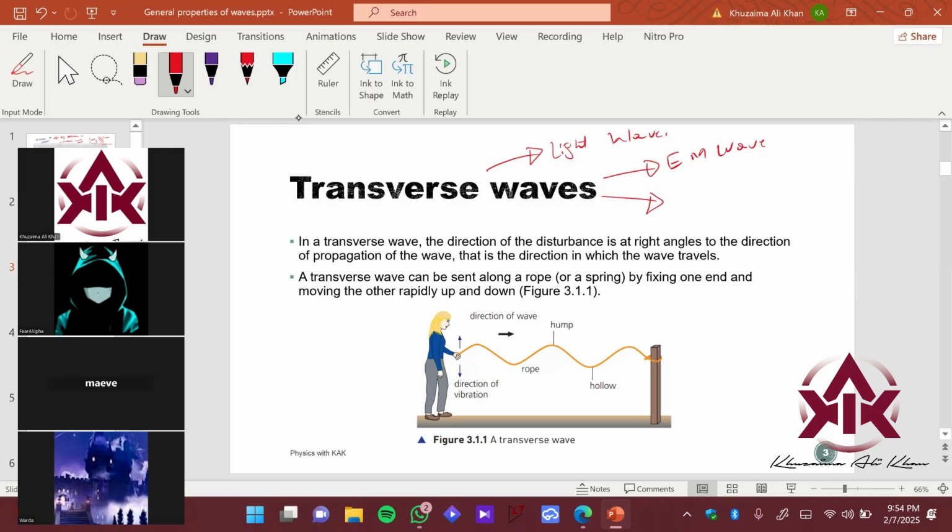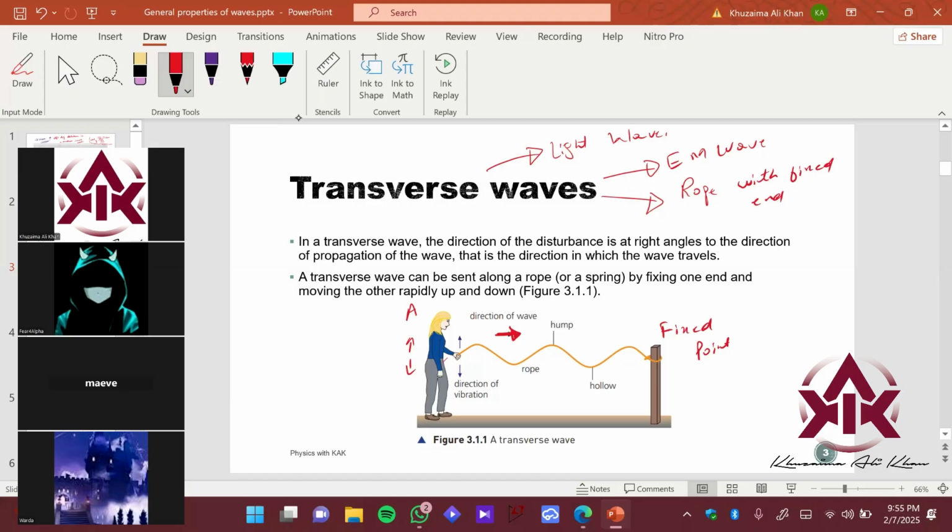If you have a rope with a fixed end, so if you see the example over here, let's say this girl's name is Aisha, I'm going to call her A. This is a fixed point here, and she has a rope over here, right? What is she doing? She is just causing the rope to go up and down. If you do this experiment in your homes, you would observe the same pattern. You would experience a force, because the wave will push you in this direction, in the right direction over here.